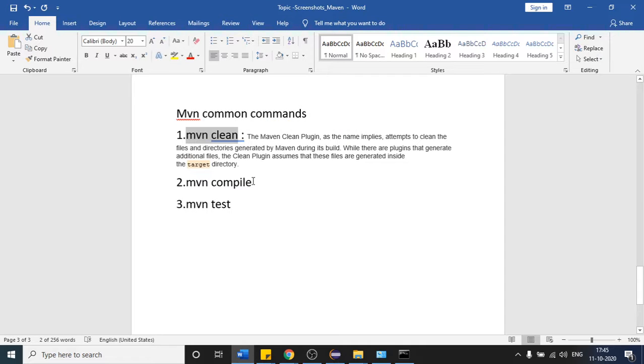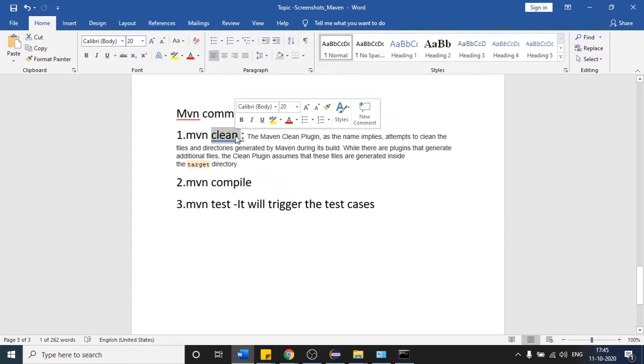After that there is one command which is compile, so that it will compile your code. And this is the main command that will trigger the test case. So is it clear to everyone? Yes. Okay, thank you.